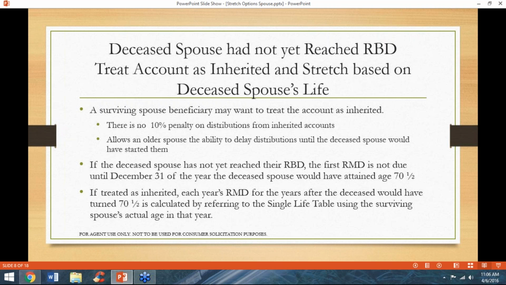If an account is treated as inherited, each year's RMD for the years after the deceased spouse would have turned 70 and a half is calculated by referring to the single life table using the surviving spouse's actual age in that year. Let's look at a few examples.